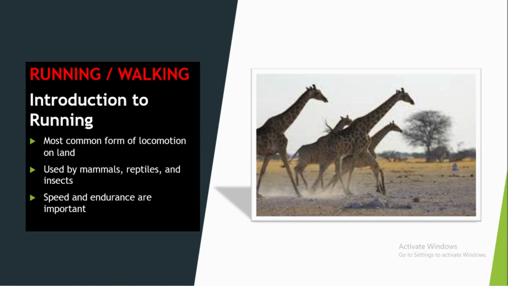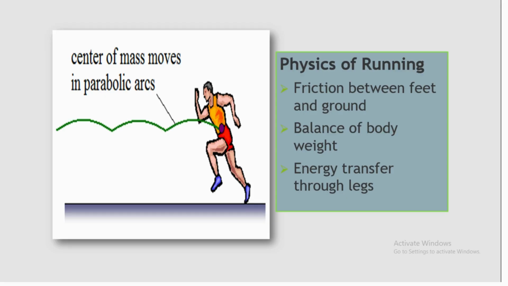Now we define running and walking. This is the most common form of locomotion on land, used by mammals, reptiles and insects. Speed and endurance are important. The center of mass moves in a parabolic arc.